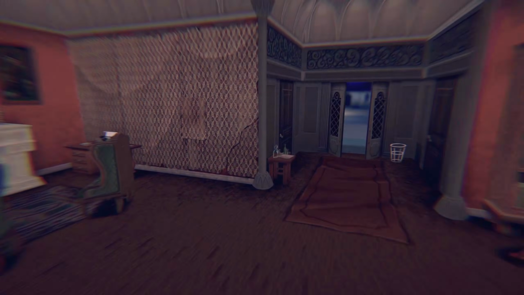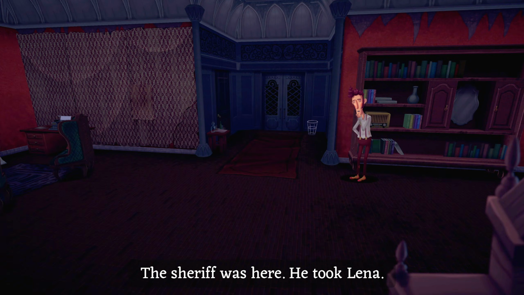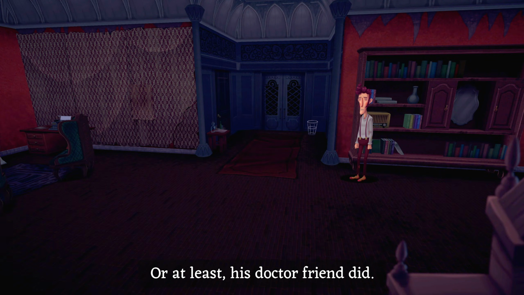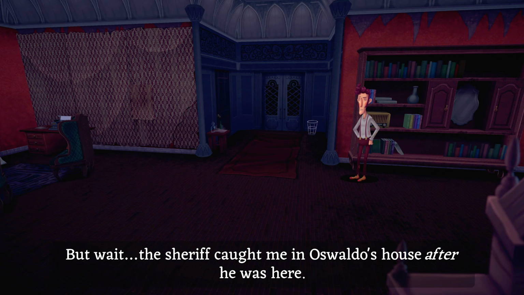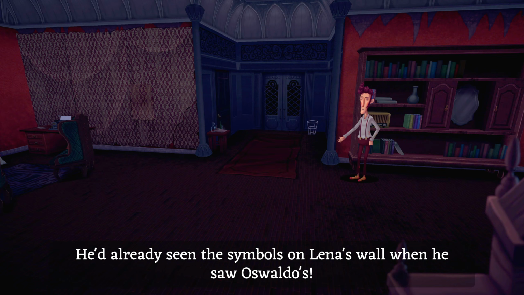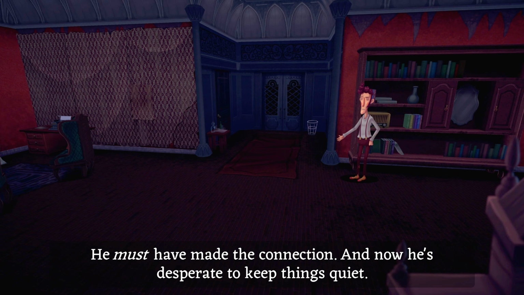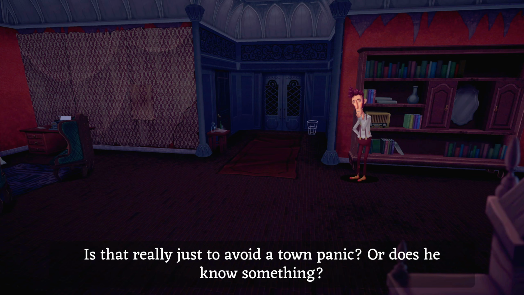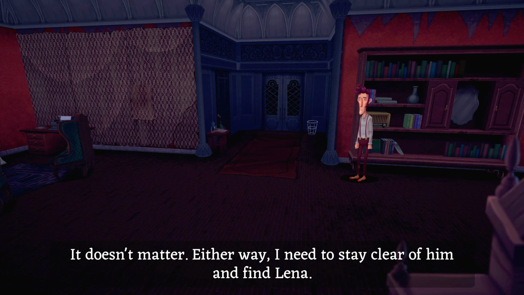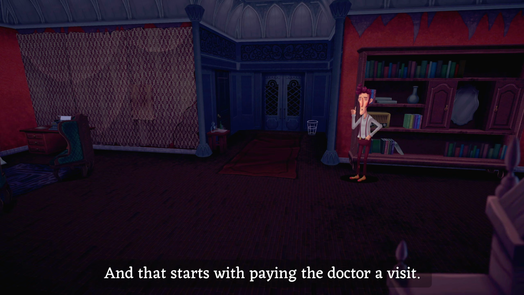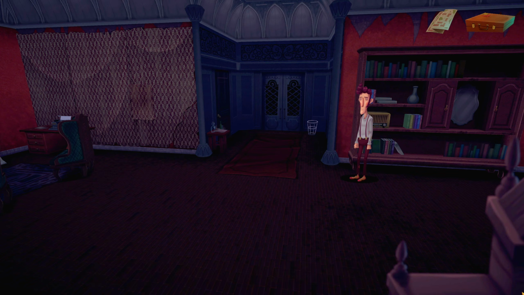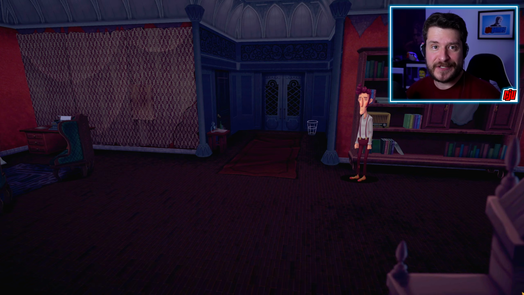No. The sheriff was here. He took Lena. Right. Or at least his doctor friend did. But wait, the sheriff caught me in Oswaldo's house after he was here. Yeah. He'd already seen the symbols on Lena's wall when he saw Oswaldo's. He must have made the connection, and now he's desperate to keep things quiet. Is that really just to avoid a town panic? Or does he know something? It doesn't matter. Either way, I need to stay clear of him and find Lena. And that starts with paying the doctor a visit. Great idea. We did see his office, didn't we? And of course, there was mention of a sanatorium, so maybe that's where we're going to find her.